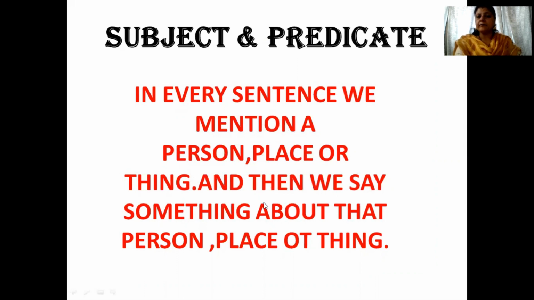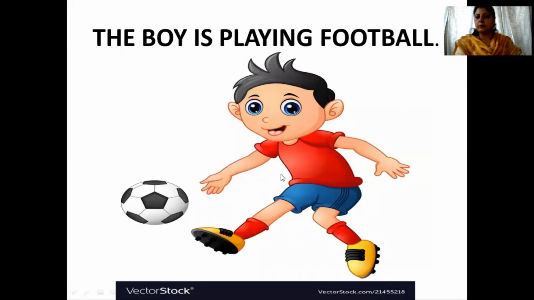For example, the boy is playing football. In this sentence, first we are talking about a person. Who is that person? The boy. And then we are telling something about the boy, that the boy is playing football. So what is the boy doing? He is playing football. Now in this sentence, the word boy is the subject because he is the person that we are talking about, and is playing football is the predicate because that is what we get to know from the sentence about the boy.